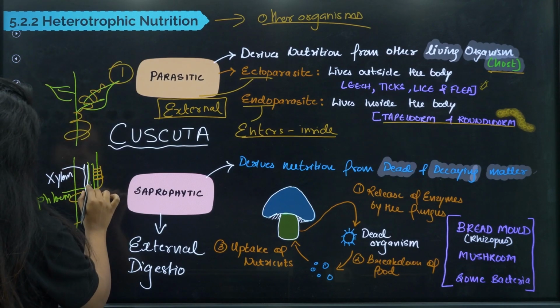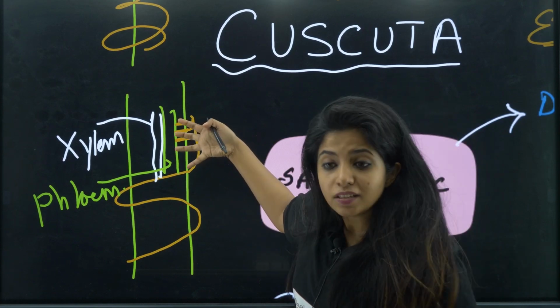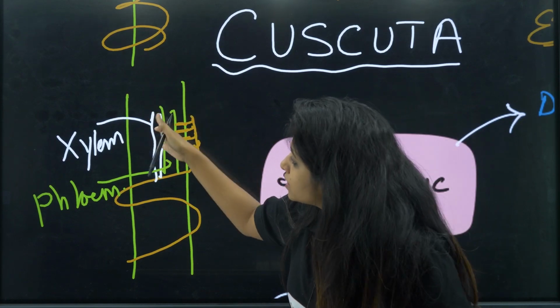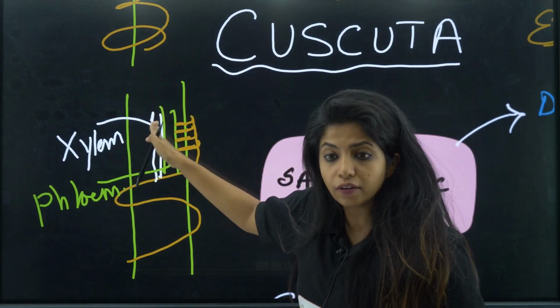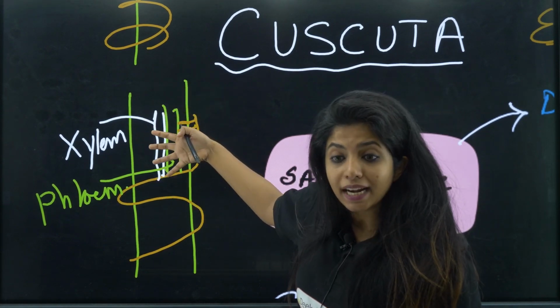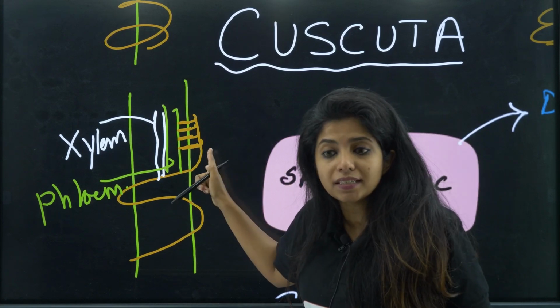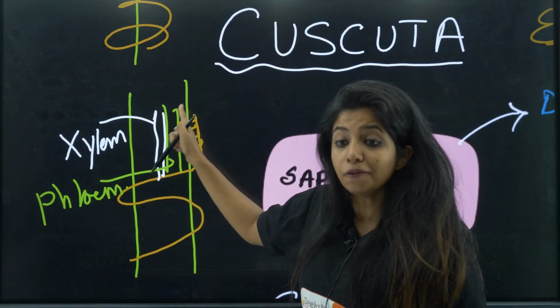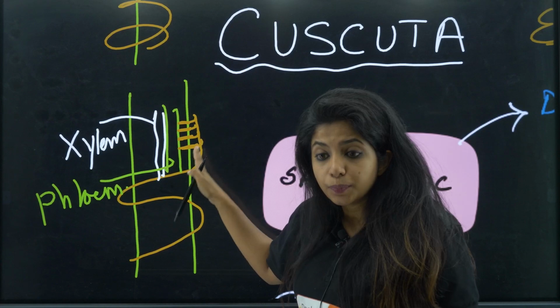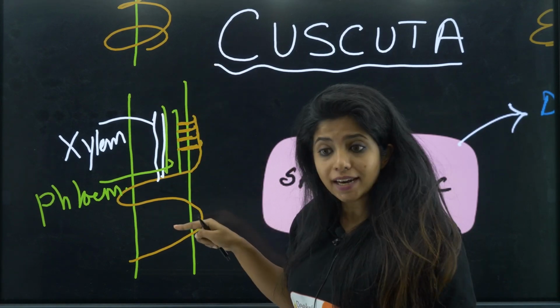Okay, now it's time to zoom. Over here, this was the Cuscuta. The Cuscuta had some projections which went inside the xylem. Xylem was transporting water and phloem was transporting food of the plant. This is the system of the plant. But now it is entering and taking all the important nutrients from there. Again, isn't it parasitic? Because it is residing in a living host, right? This particular plant that you see is the host for this particular organism, right?